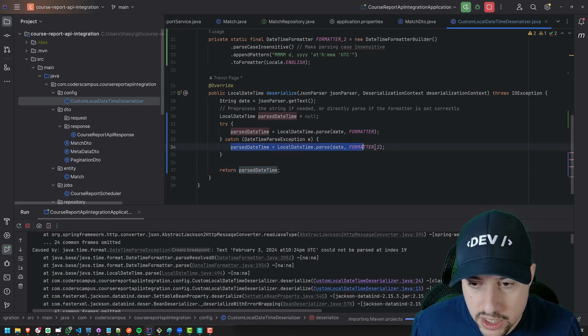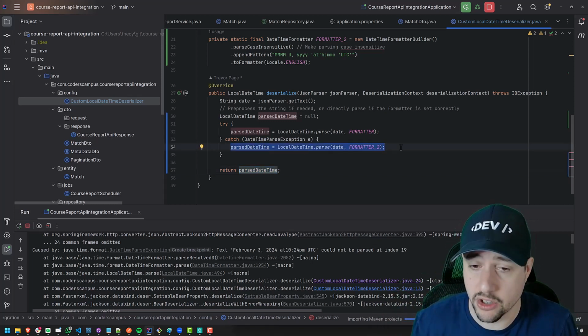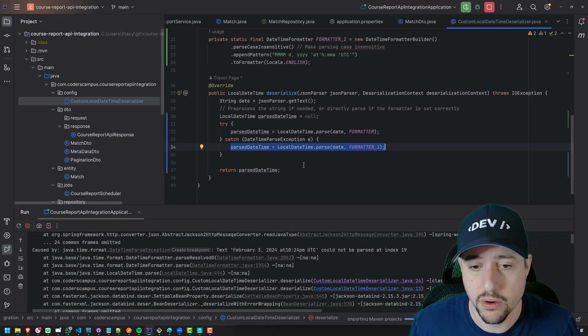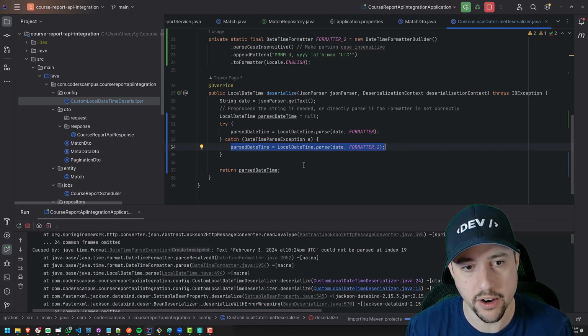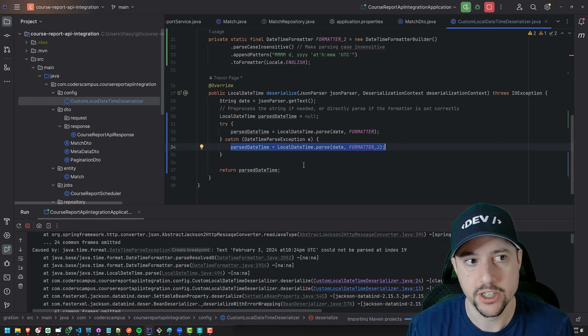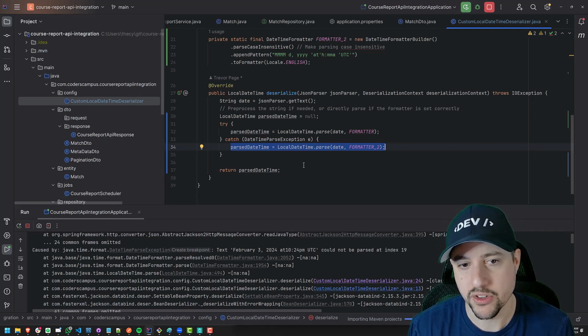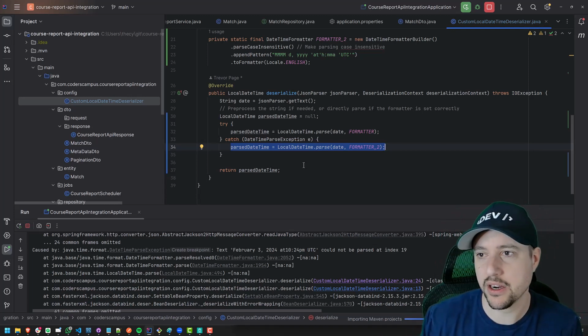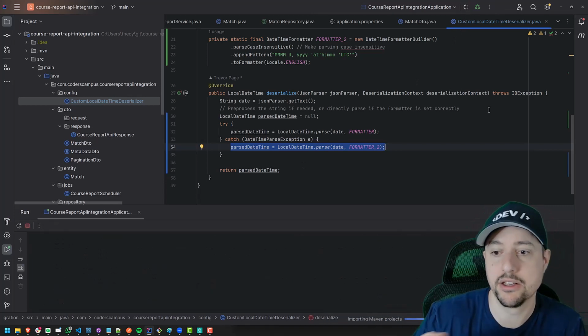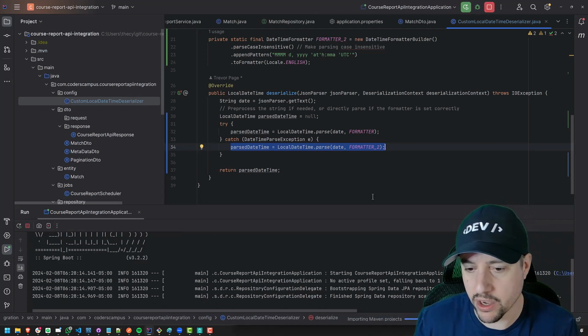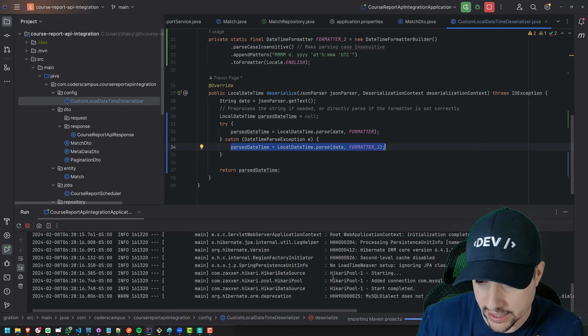Now, if there's another parsing exception here, it's still going to throw that exception, right? It's still going to throw an error, and I'm not sure what we could do there, right? If it fails to parse 2 times with our 2 variations, then what should we do? Those are the exceptional cases where, ideally I would like it to send an email to me saying, hey, there's something wrong, I can't parse the data, look into this, or something like that.